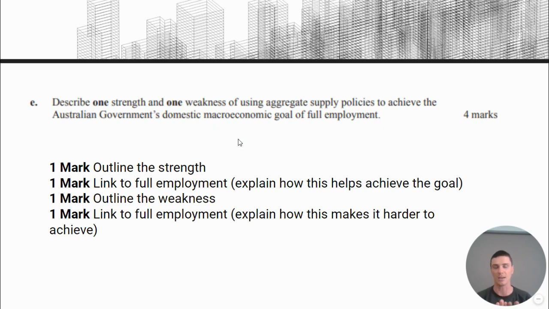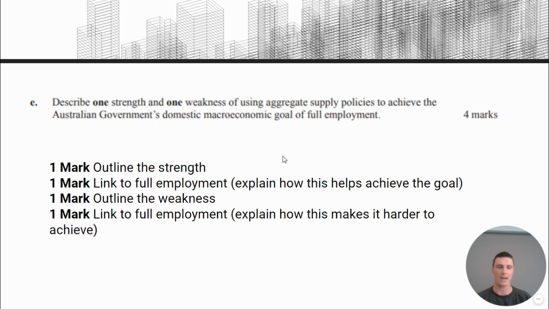Okay, if it's an 8-mark question, you usually have to evaluate 2 policies, 4 and 4. If it's a 6-mark question, well, they want something extra, don't they? Usually that's some sort of contemporary flavor, so evaluate them over the last 2 years. Therefore you've got to get that extra mark. You've got to put in something that happened over the past 2 years, an example, but also a reference to whether or not full employment has been achieved. So just keep an eye out for that, but usually it's 4 marks.